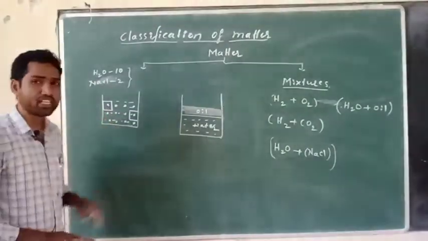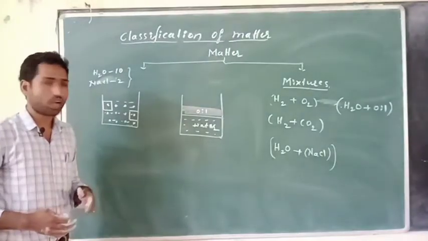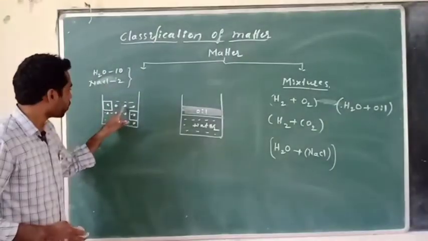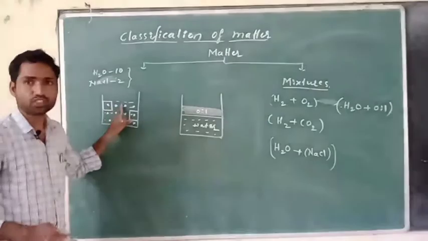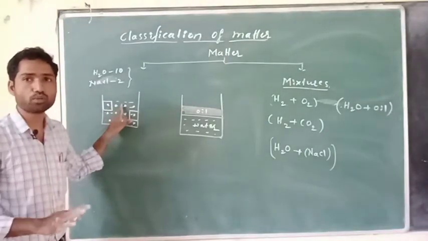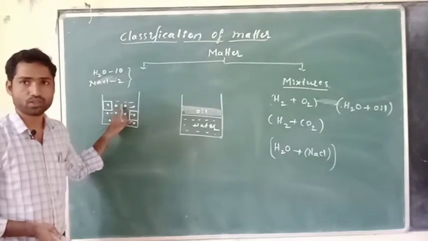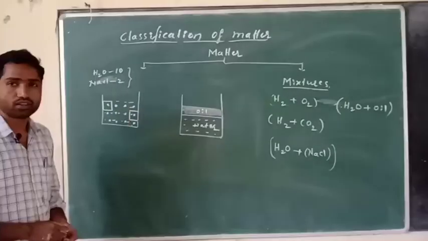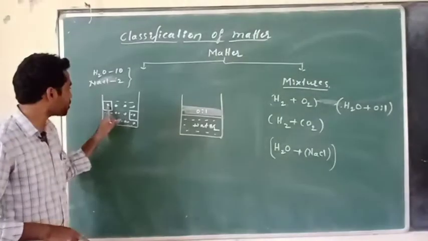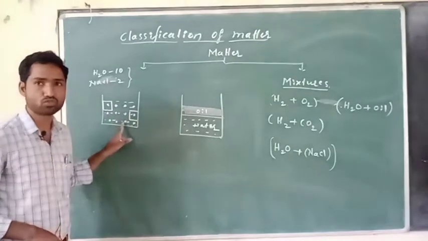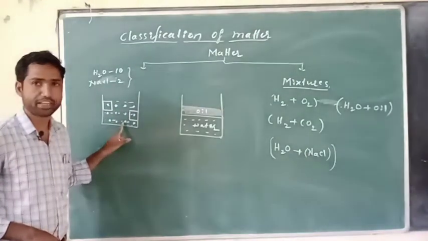Right. So if you measure the composition throughout this mixture, you will get the uniform composition. You will get the same composition. There should not be any variation in the ratio. It is not true that the composition is different in a different part of this mixture in case of water and NaCl.